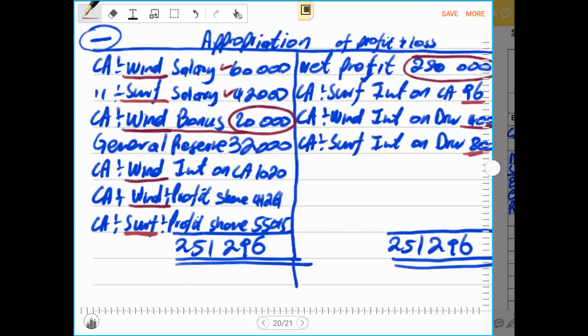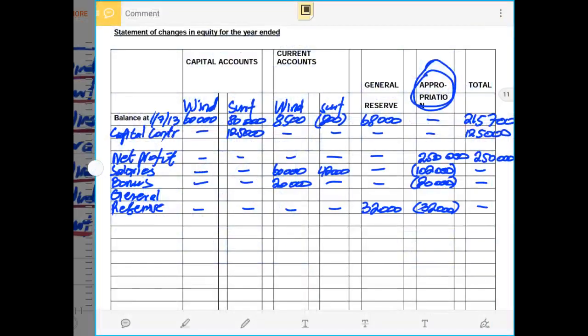The interest on the current account is recorded on the debit side for partner Wind and on the credit side for partner SAF as 96 rands. So now we have to account for that interest on current account.